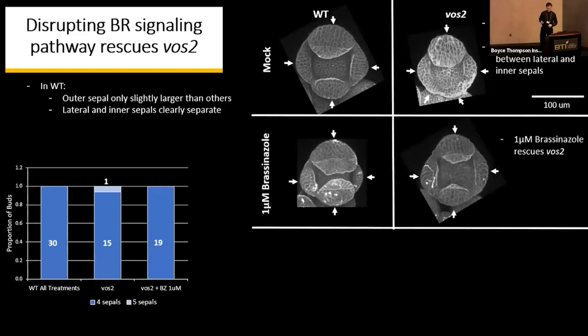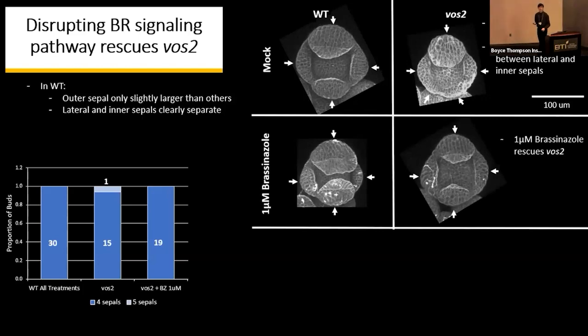When we apply 1 micromolar of brassinazole, we're able to see that in VOS2 plants, it totally rescues the VOS2 plant here. So we acquire that nice 90-degree angle, and all sepal sizes are roughly the same size. The outer sepal is no longer extremely prominent.